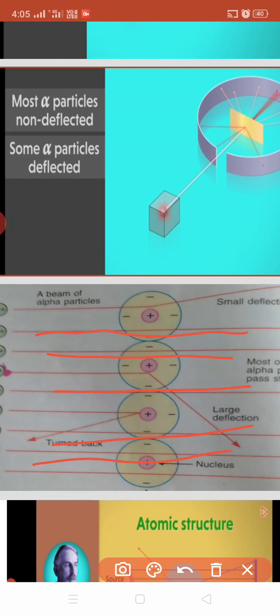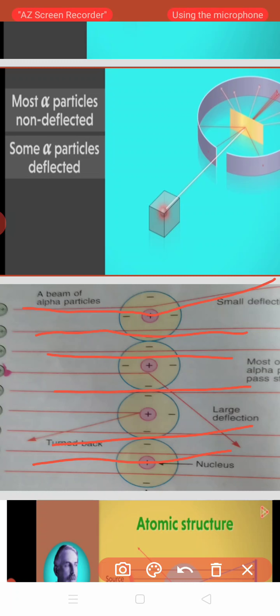Okay, the conclusion. The first observation is that many particles passed straight through the atom, which concludes that so much space of the atom is blank, nothing is there. Now a few of the radiations deviate at a small angle, which shows that there must be a hard particle, and it should carry the same charge as the alpha particle.